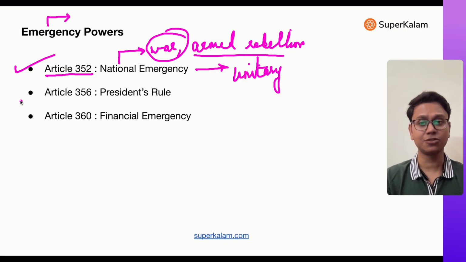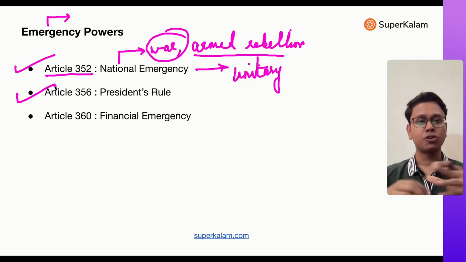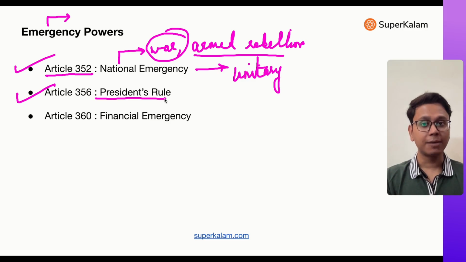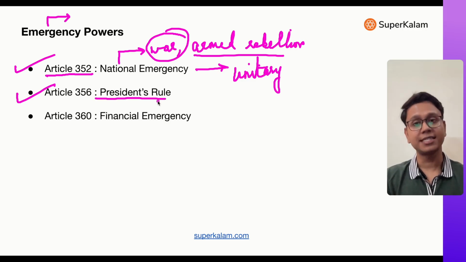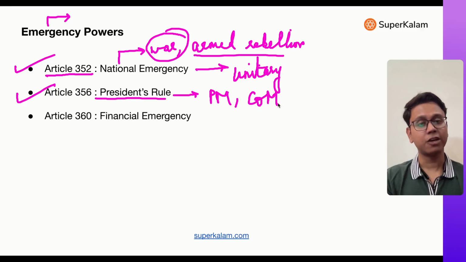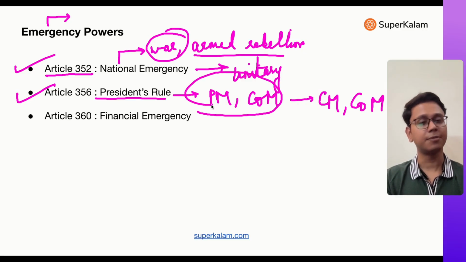Then the second emergency situation is president's rule. If in any state there is an unconstitutional government or the government is not functioning properly, then the president can proclaim the rule of the center in that particular state. Rule of the center means the prime minister and council of ministers will take over from the CM and council of ministers of the state. So basically, this is president's rule.